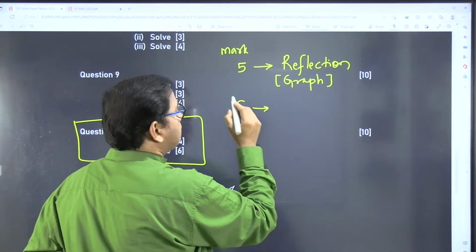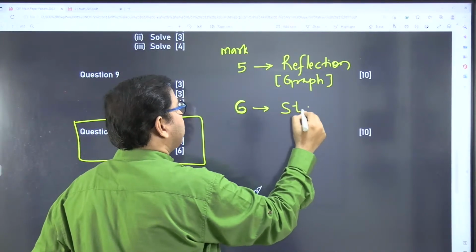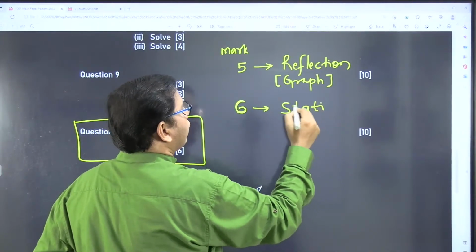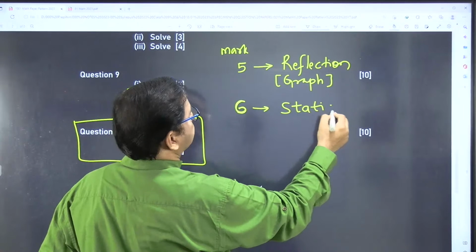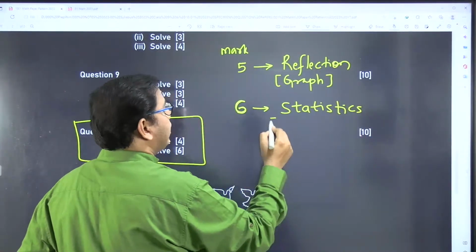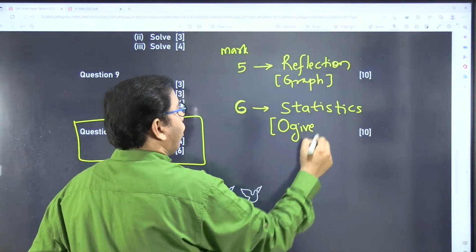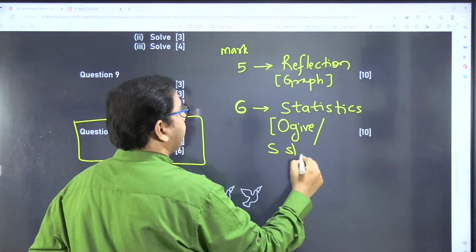And generally it has been observed that the 6 marks question is from the chapter statistics, from the unit statistics. And here you again have a graph related question where you have to draw an ogive, or S-shaped graph.